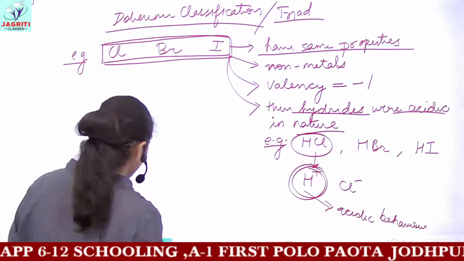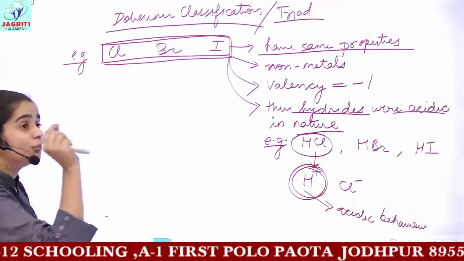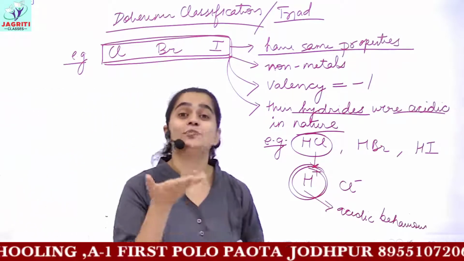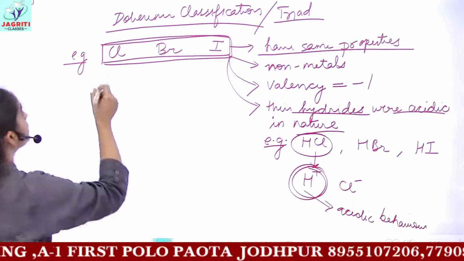And one more very important property which Döbereiner used as his basis of classification.